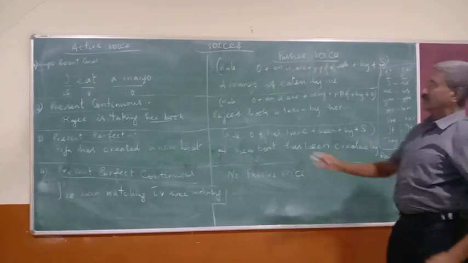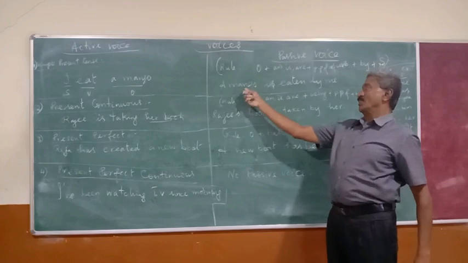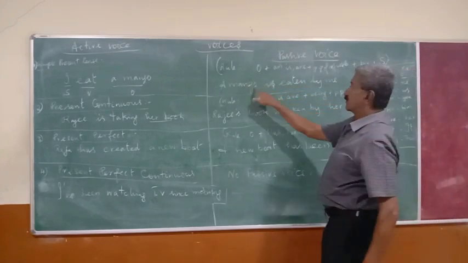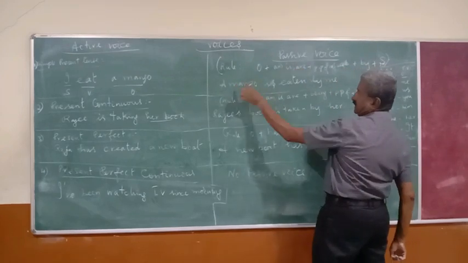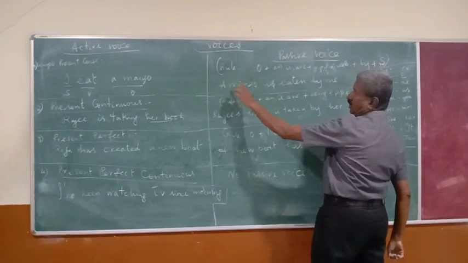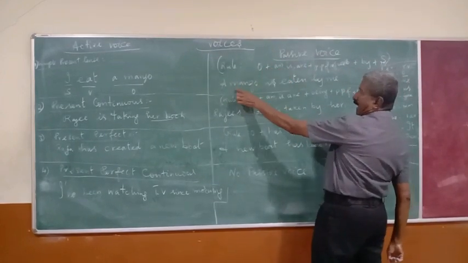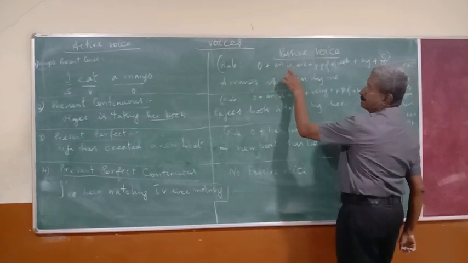You know, object starts from here in passive. A mango, what is the third person singular? If it is I, then am is applied. So a mango is. You understand the thing?